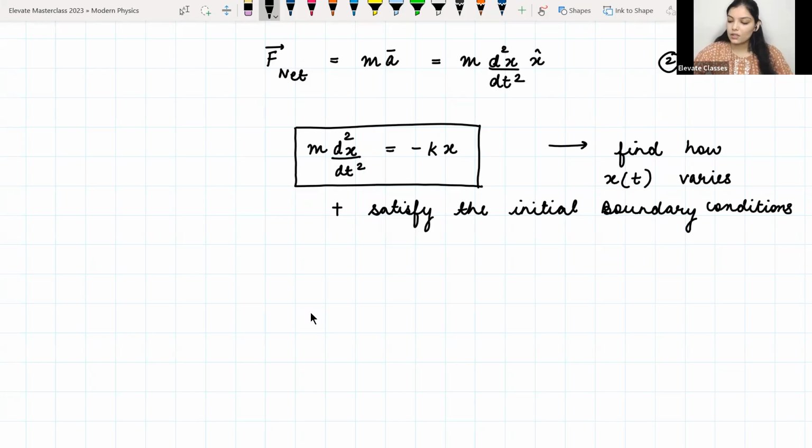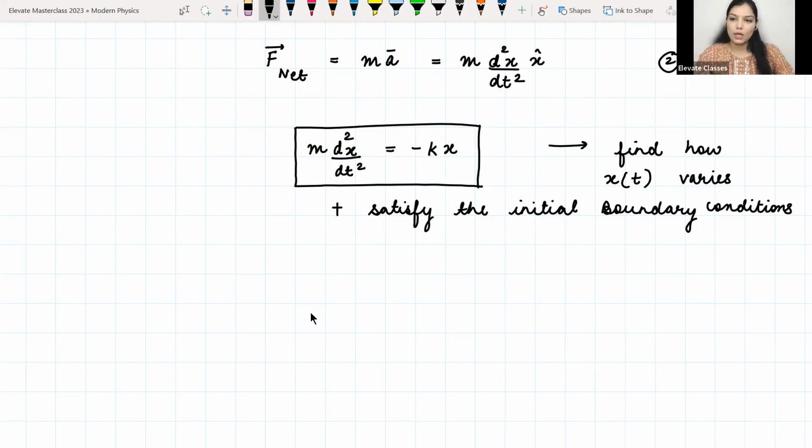Boundary conditions are those conditions that, before you set the system in motion, when the system was at equilibrium, were properties associated with the system. The system was in a certain state, so whatever solution you find also has to satisfy the system when time was equal to zero, right? So whatever solution we get, if we put t equal to zero in that solution, it should give us the same state in which the system was at time equal to zero.